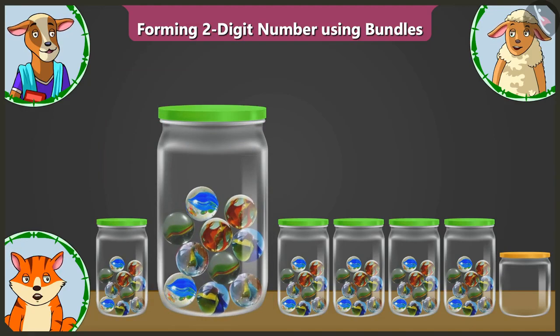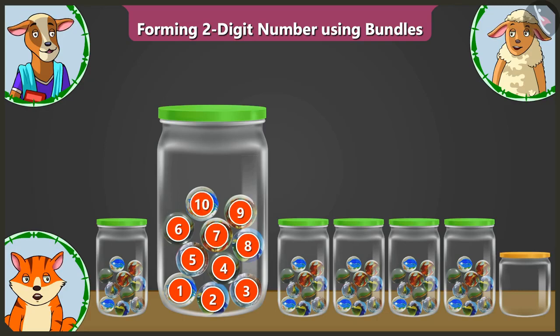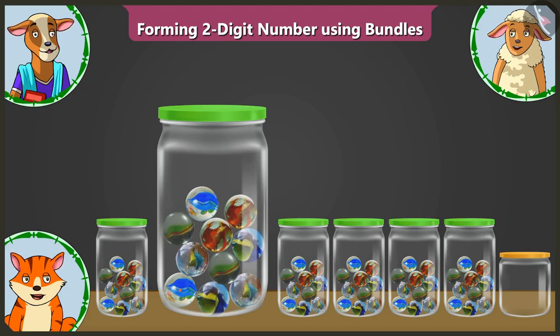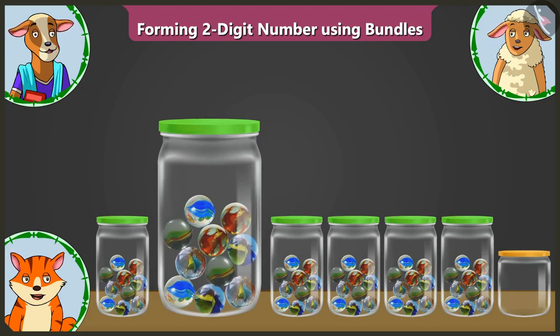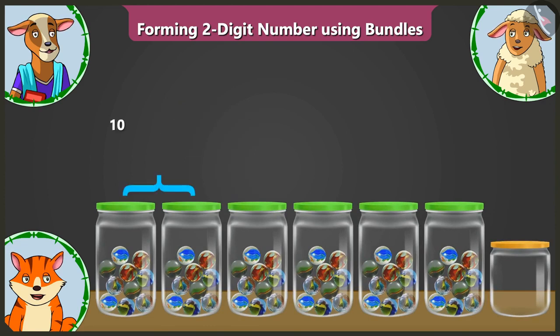Yes, ma'am. In the second jar, there are 1, 2, 3, 4, 5, 6, 7, 8, 9 and 10 marbles. Yes, that is correct. So there are 10 and 10, 20, two groups of tens.